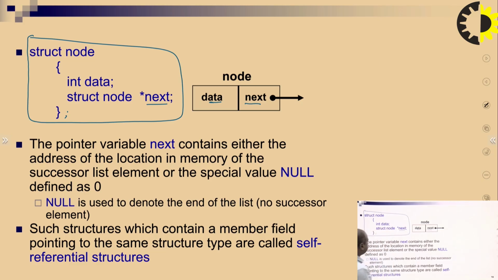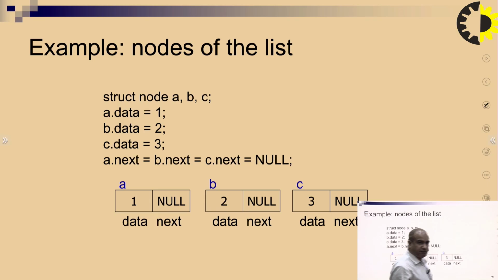So the pointer variable next contains either the address of the location in memory of the successor list element, or the special value null, defined as 0. The null is used to denote the end of the list, meaning no successor element is there. Such structures which contain a member field pointing to the same structure type are called self-referential structures.